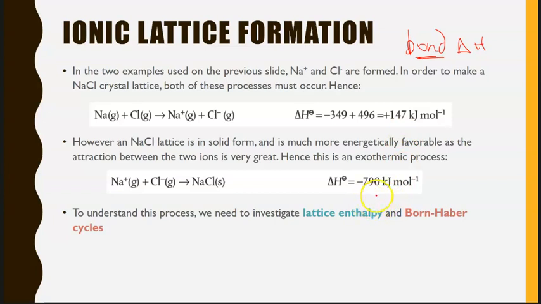To be able to understand this, we need to do basically a Hess's law cycle. Remembering that Hess's law said it didn't matter how we get there, we follow the cycle and the change in enthalpy will be the same. When we do this to determine lattice enthalpy, we draw what we call Born-Haber cycles, because we need to look at the different ionizations and then back to the stability. So let's get started with that.